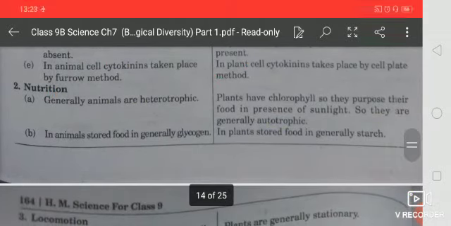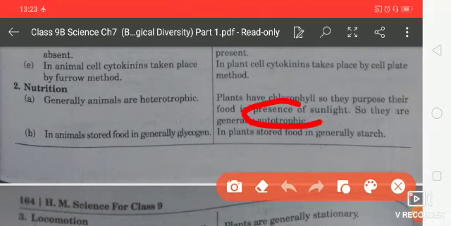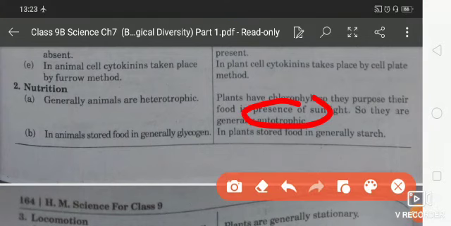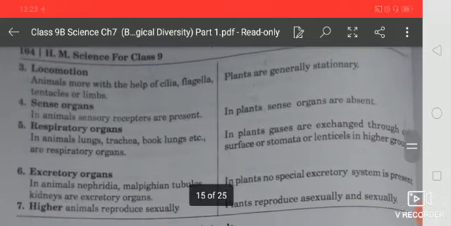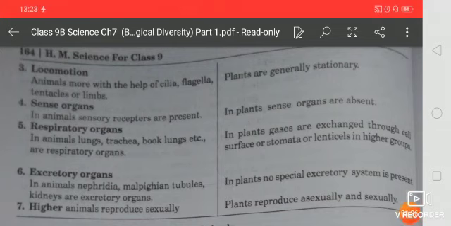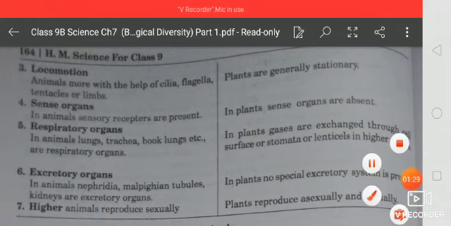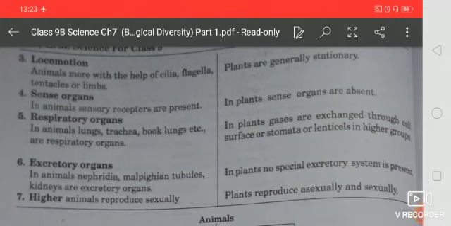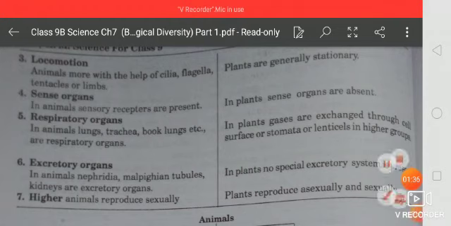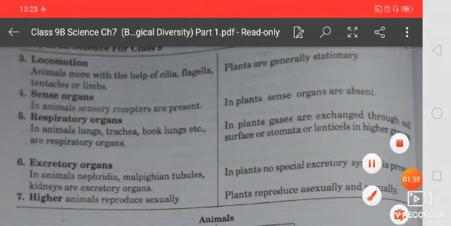Now nutrition. Generally animals are heterotrophic and plants are autotrophic because they have chlorophyll and can prepare their own food. In animals the stored food is generally glycogen, and in plants the stored food is generally starch. These are very important. And locomotion: animals move with the help of cilia, flagella, tentacles or limbs, and plants are generally stationary, that means they cannot move from one place to another.